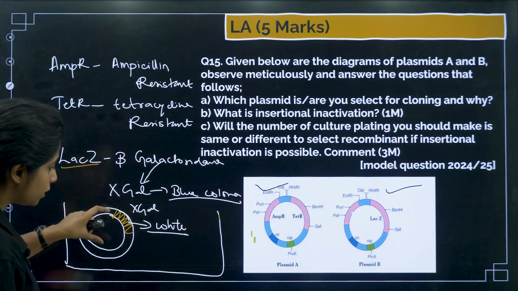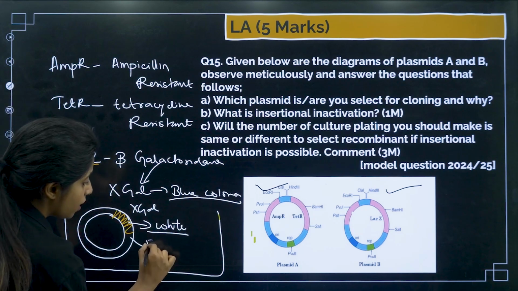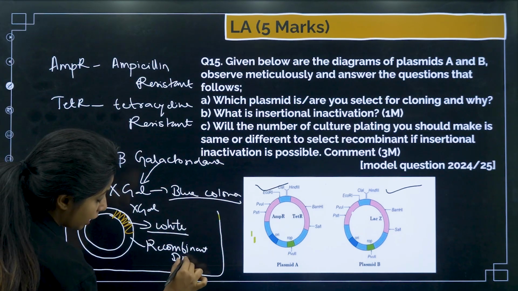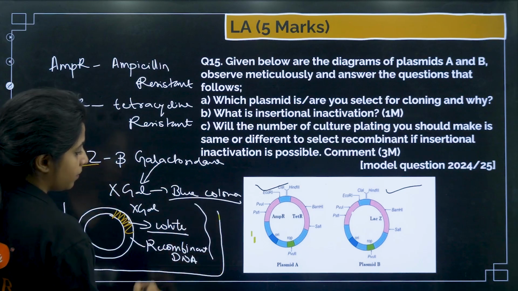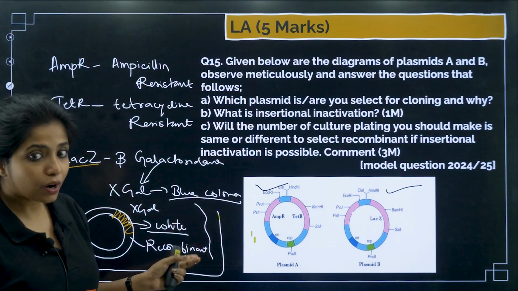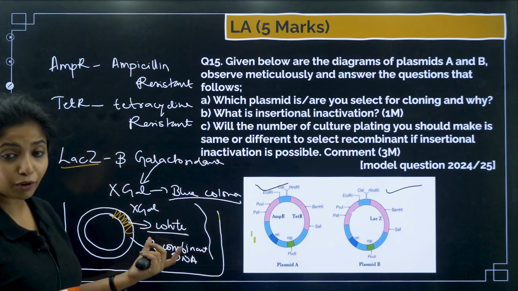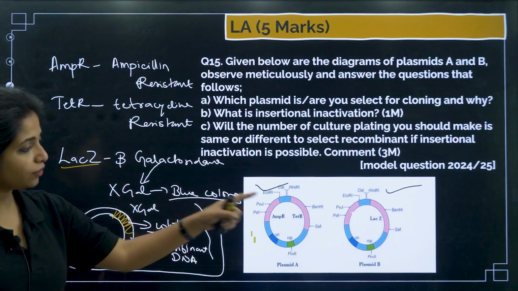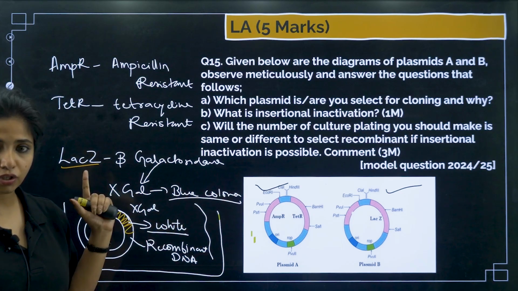That means this particular colony has what? Recombinant DNA. If in the colony I had certain areas where blue color is present, that means that is not recombinant. So it is very easy for me to understand that recombination has definitely taken place over here. So I'll definitely go for plasmid B in the first course.